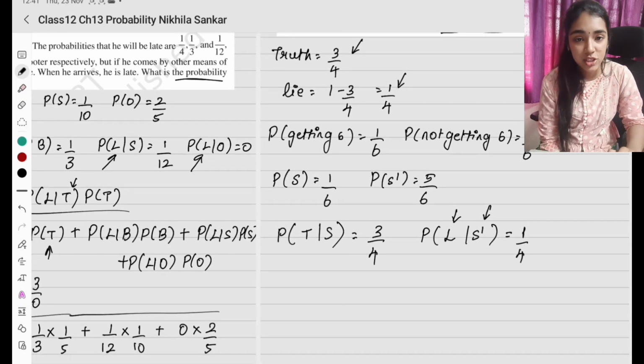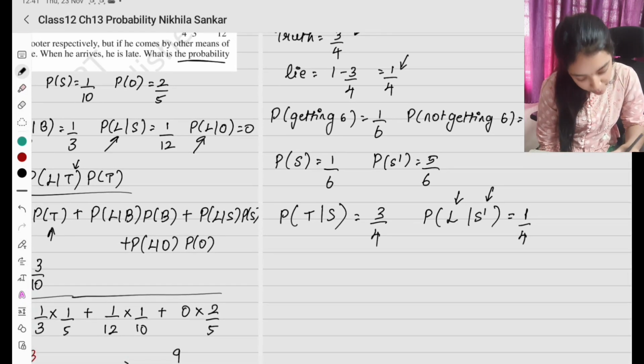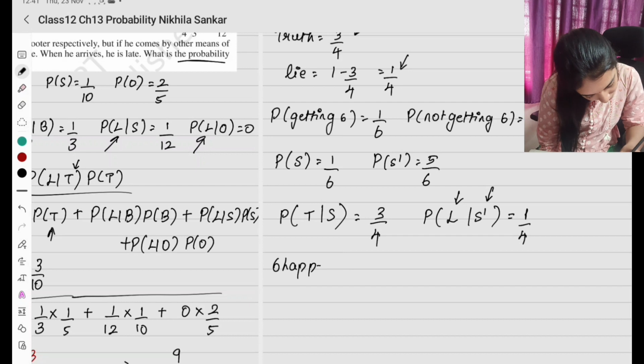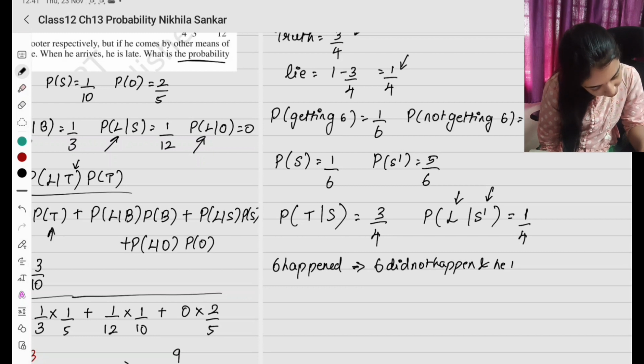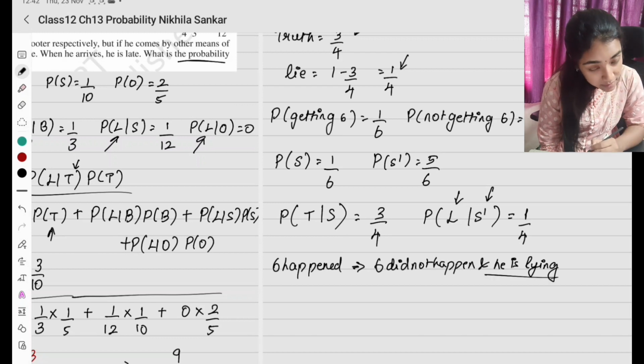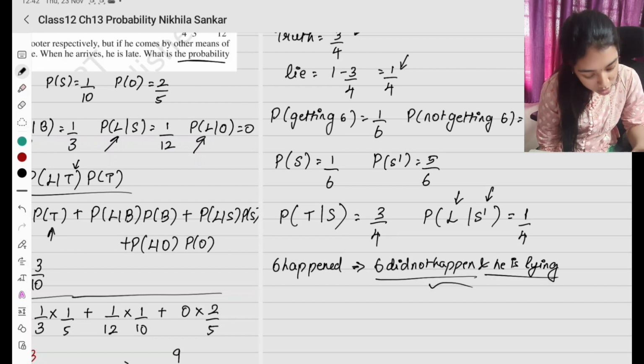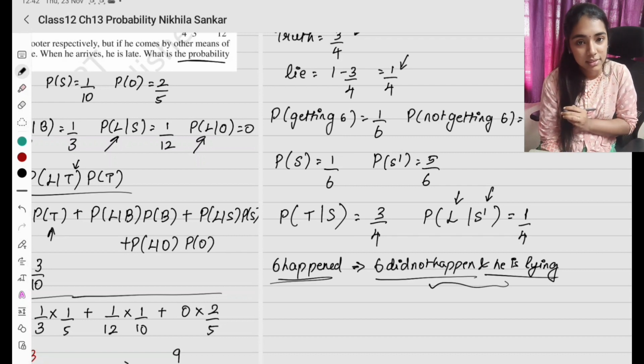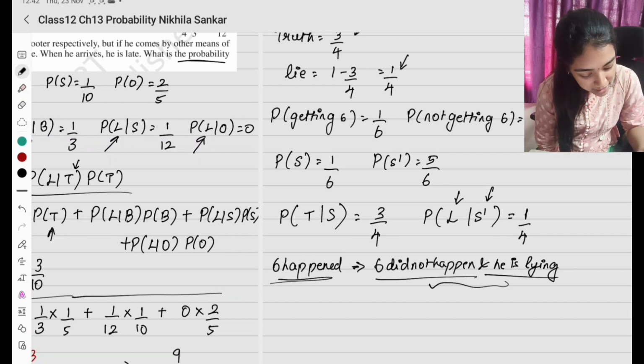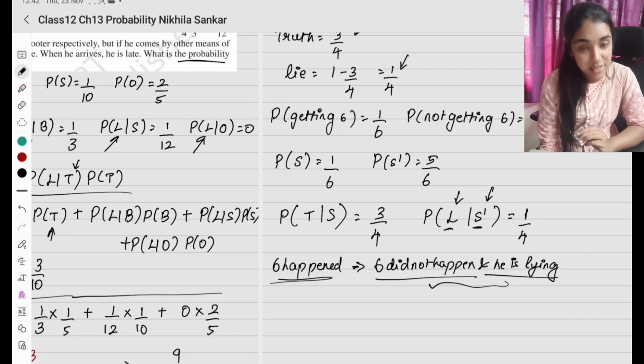Probability that it is actually a 6. So 6 has happened. So 6 happened is nothing but 6 did not happen and he is lying. கரெக்டா? அவன் பொய் சொல்றான், 6 நடக்கல அப்படின்னா என்ன அர்த்தம்? 6 நடந்தது. Okay, so the probability that 6 did not happen and he is lying is going to be 1 by 4.